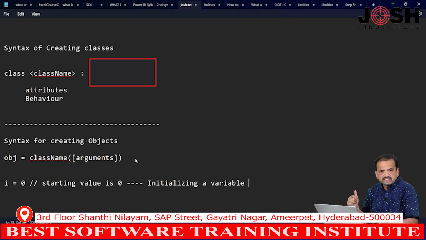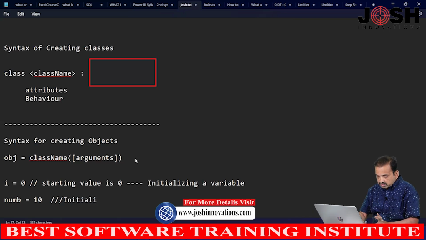Okay. So, I initialized with 0. For example, num equals 10. So, I initialized this num variable with 10, the starting value.